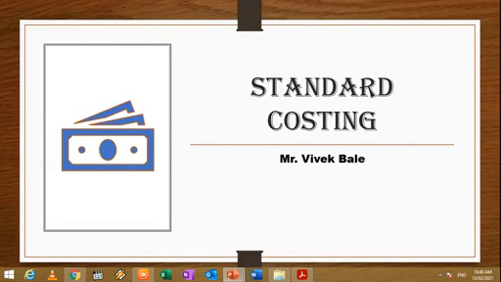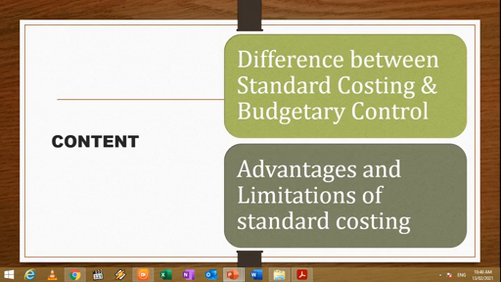Of standard costing, that is the difference between standard costing and budgetary control. And the second point is the advantages and limitations of standard costing. So dear students, first of all, let's try to understand what is the exact difference between standard costing and budgetary control.